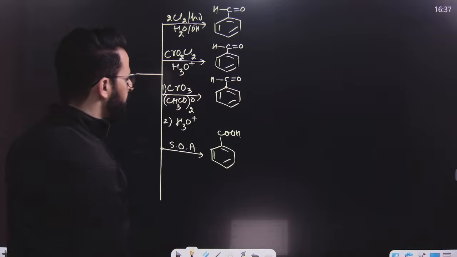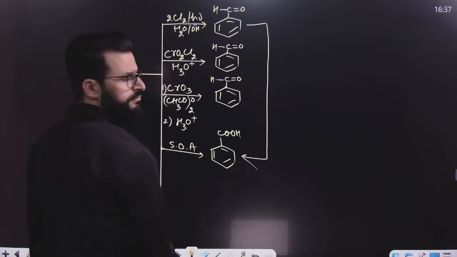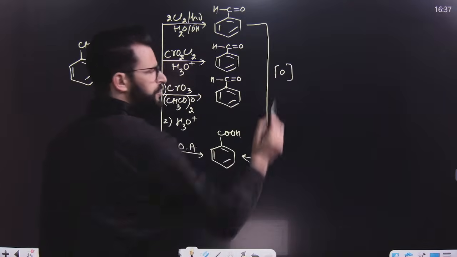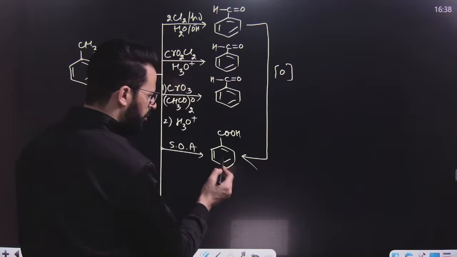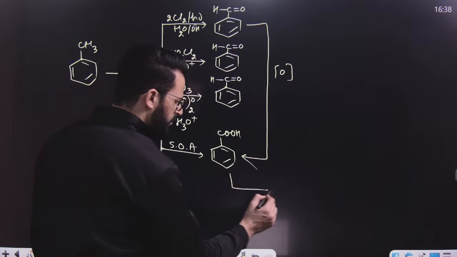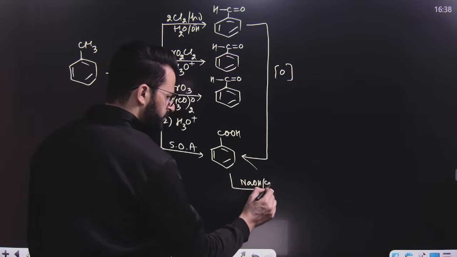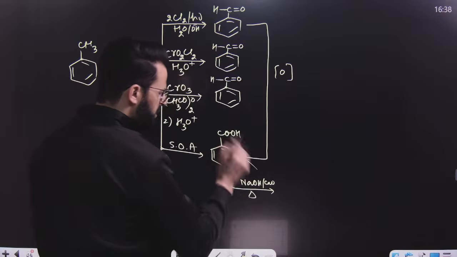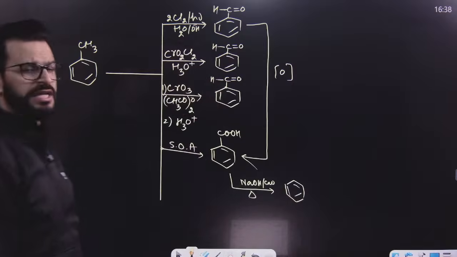Can I say this can also be converted to this by oxidation, by using strong oxidizing agents? Now, this carboxylic acid can be treated with NaOH and CaO. That means decarboxylation can take place. Once again, it can form benzene.